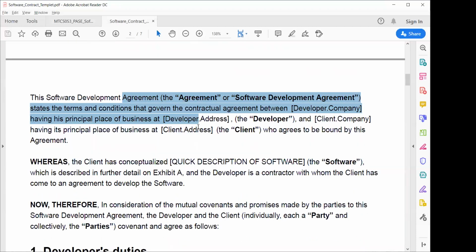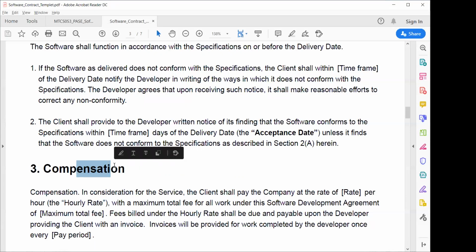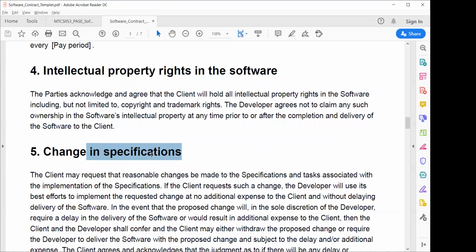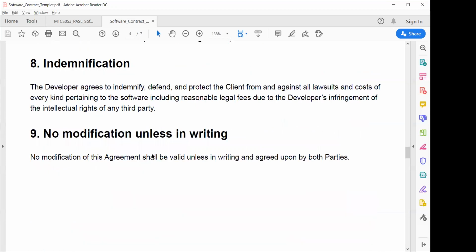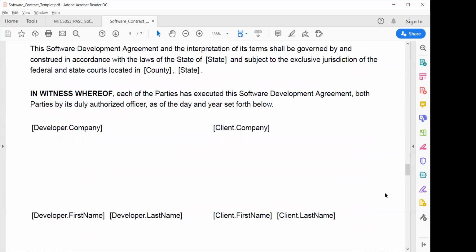I have already shared it with you, and you can find it on the web, on Google also, where you can find these terms. What are the developer duties, and what are the delivery terms? What is the compensation? What are the intellectual property rights in the software? Changes in the specification and so on. Confidentiality, developer warranties, indemnification, no waiver unless in writing, applicable law, and lastly, both parties agree with a signature and so on.